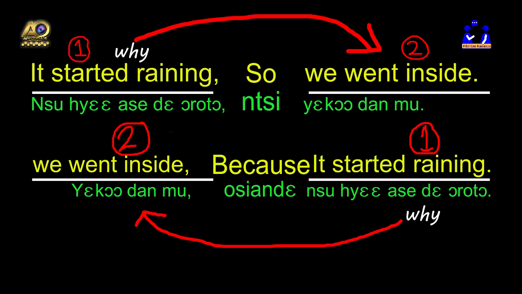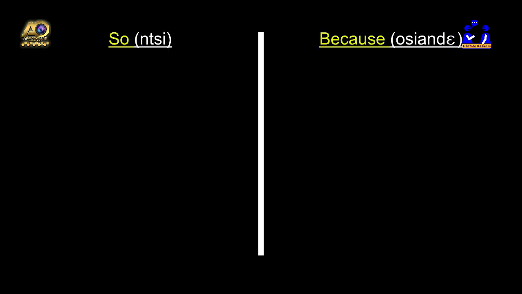To make this lesson easier, I have some Fante examples of sentences. There is a table on your screen right now. We have the so, that is nti, and then we have because here. If we are to use the conjunction so, which is nti in Fante, we will say Kwesi epra nti wanko school.